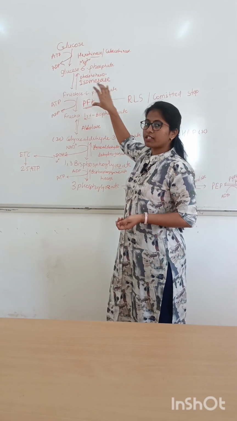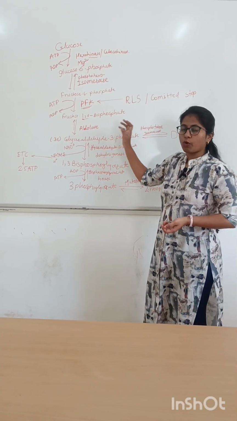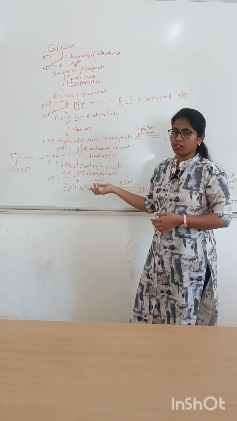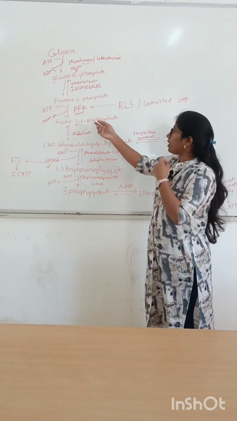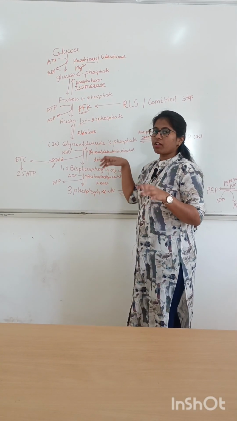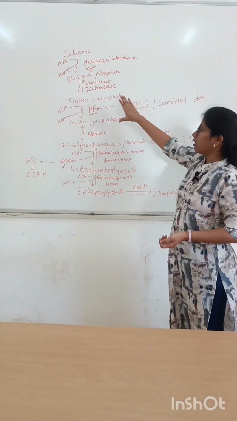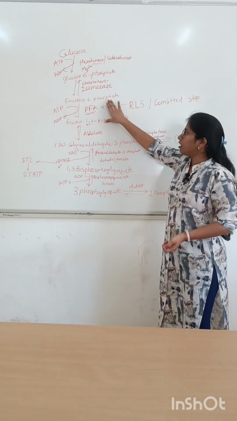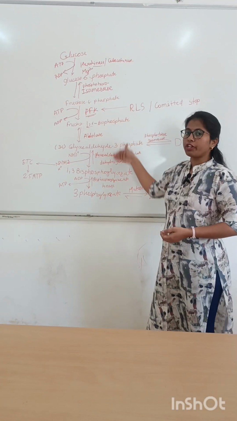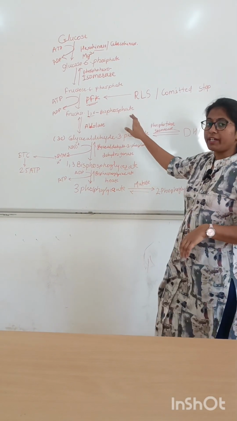It is an important step of glycolysis. It is the rate limiting step, the slowest step of glycolysis, which determines the rate of glycolysis. So it is a very important step and it is an irreversible step. Only 3 steps in glycolysis are irreversible. The reaction is also a committed step. When fructose 6-phosphate is converted into fructose 1,6-bisphosphate, it has to go into the further reactions of glycolysis. That's why it is called the committed step.